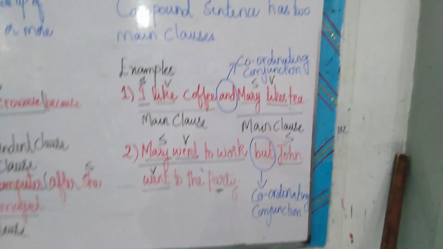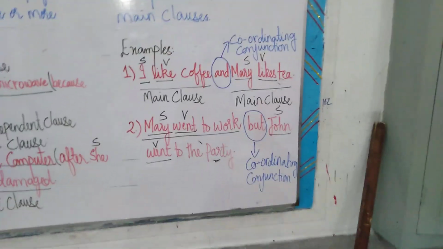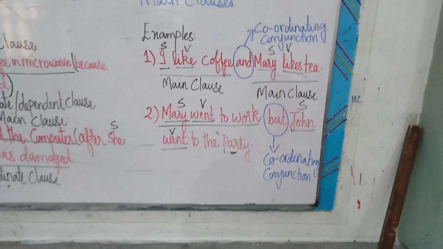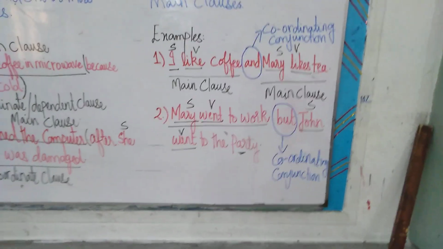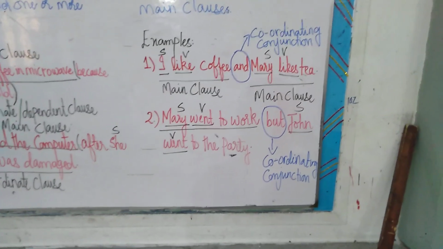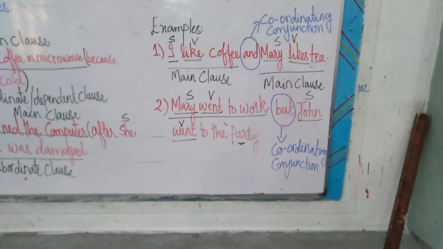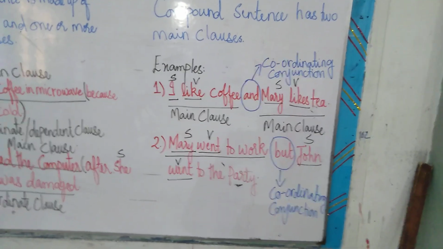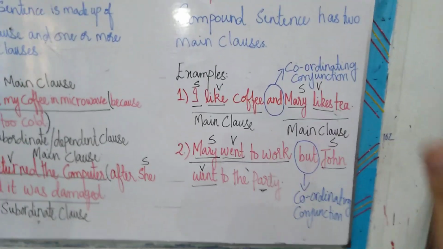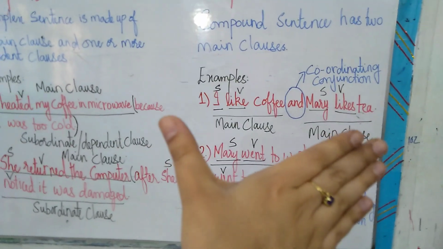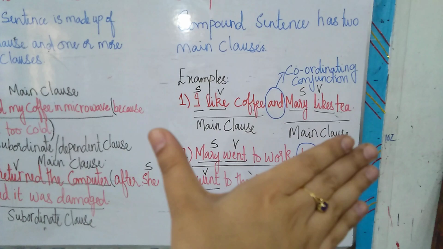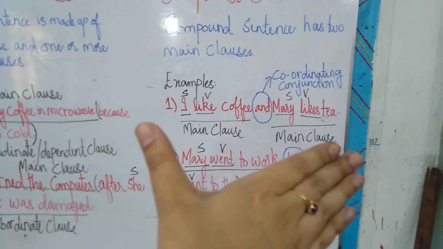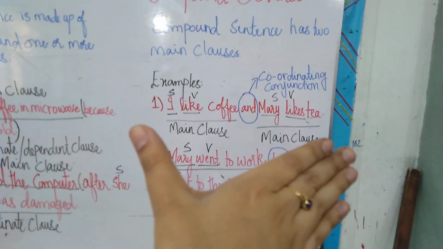Now the other example is Mary went to work, but John went to the party. Mary is the subject, went is a verb. John is a subject, went is a verb. Both of them are main clauses. Why? Because if I remove the second part of the sentence, the first part still gives a complete sense. Mary went to work fulfills the subject and verb condition, and it gives a complete thought as well. So Mary went to work is a main clause.